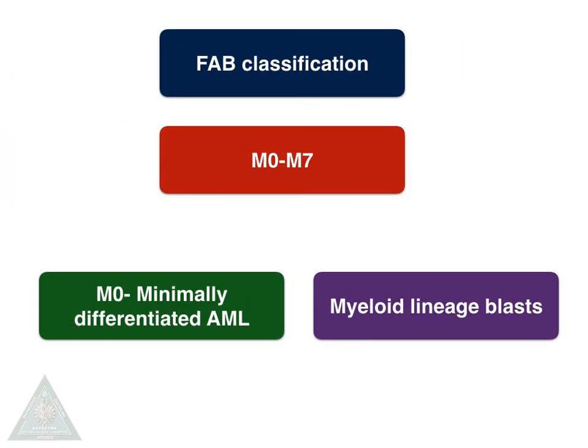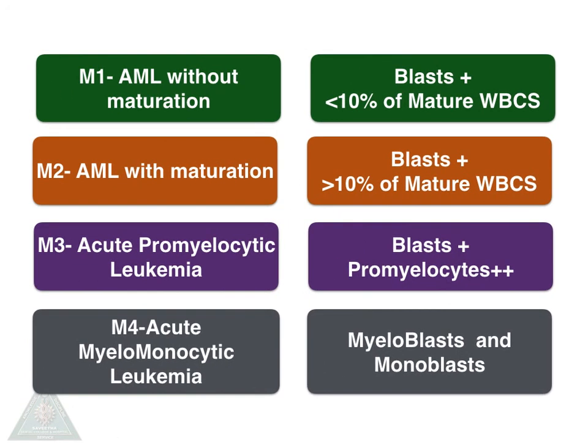Coming to FAB classification, it is divided into 8 types, M0 to M7. M0 is minimally differentiated acute myeloid leukemia, and in case of M0 we can see only myeloblasts, no mature cells will be seen in the peripheral blood. M1, AML without maturation.